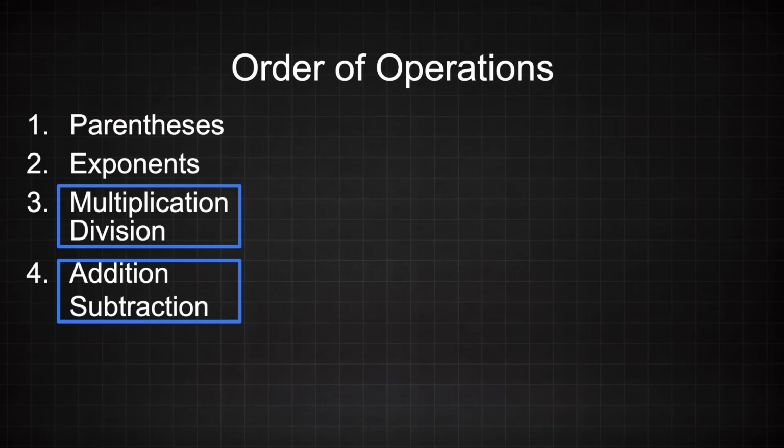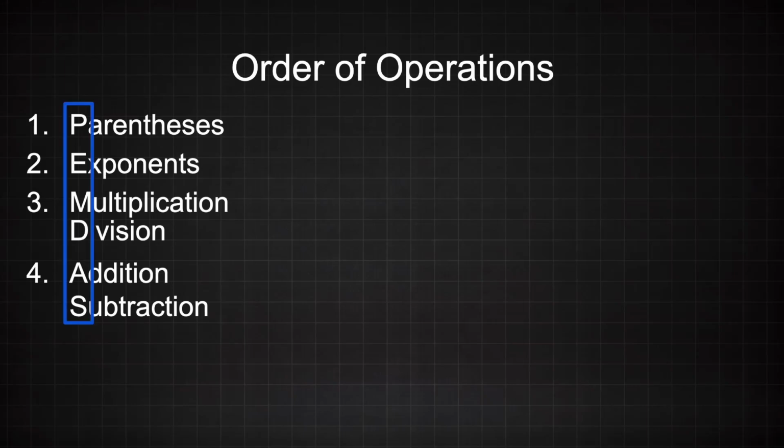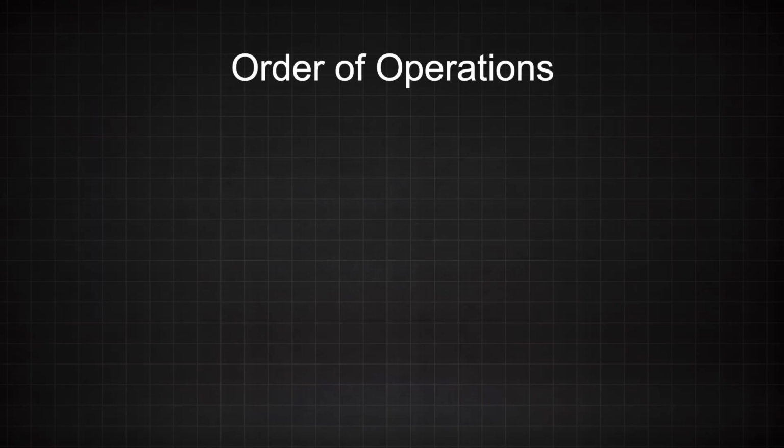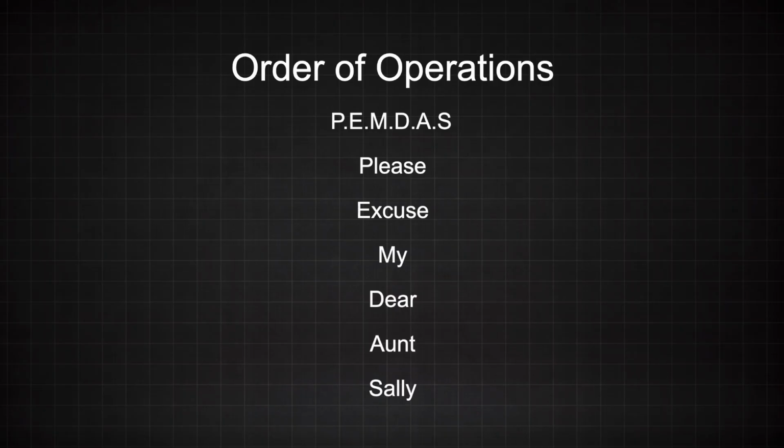This may be all a bit confusing, but luckily, there is a well-known acronym that can help you remember the order of operations. Let's take another look at the original list. If we take the first letter of each word, we get the word PEMDAS. One way most people remember this is with the sentence, "Please excuse my dear Aunt Sally."